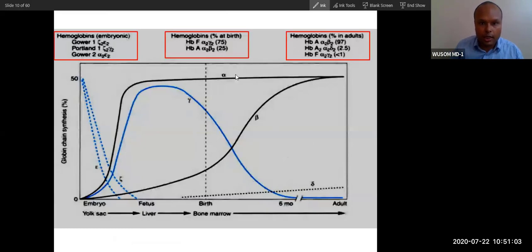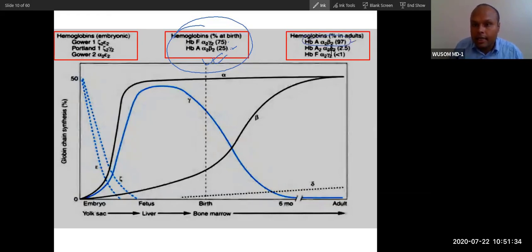This is a very important concept you have to remember. At birth, what is there? At birth, 75% is fetal and 25% is adult. Now after birth, in the adult, you will see a very high concentration of adult hemoglobin. Adult is very high.